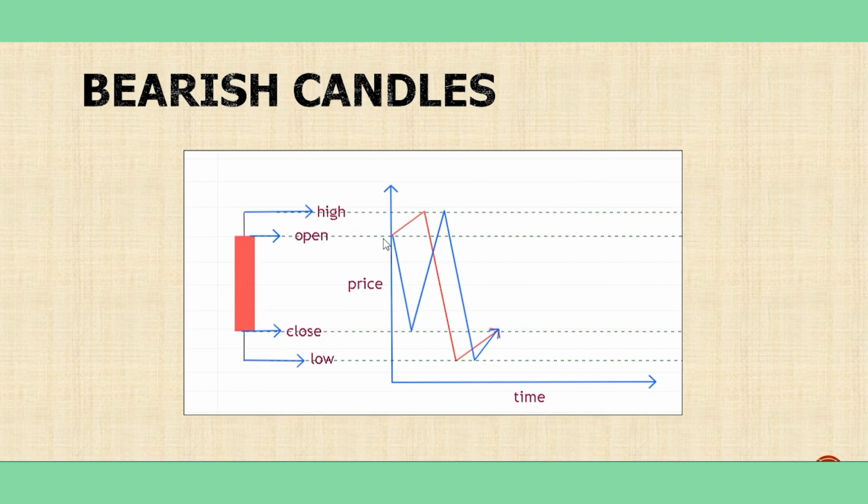And the open price, the price at the beginning of this time period, is higher than the close price, the price at the end of this time frame. For example, we go up, we go all the way down, and we close at this price. Open, close, and the lowest price we have seen during this period, and the highest price we have seen during this period. And we can have other scenarios, like go down, go up, again down, and close at this price.